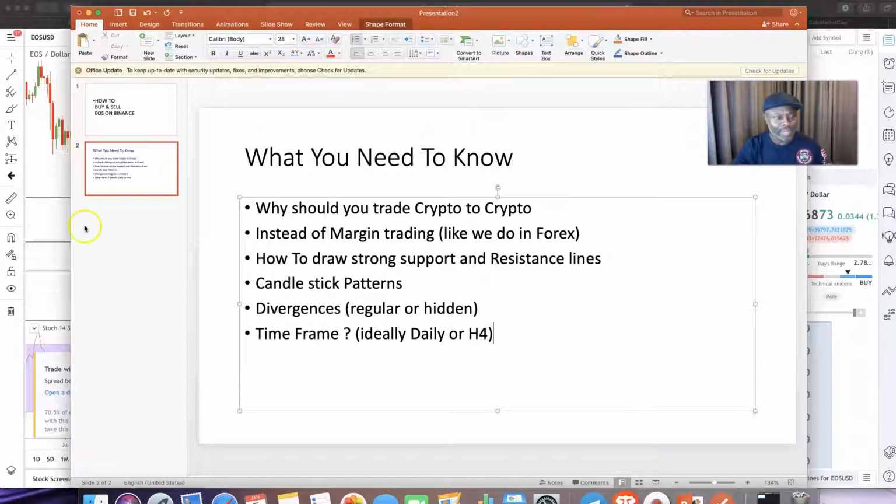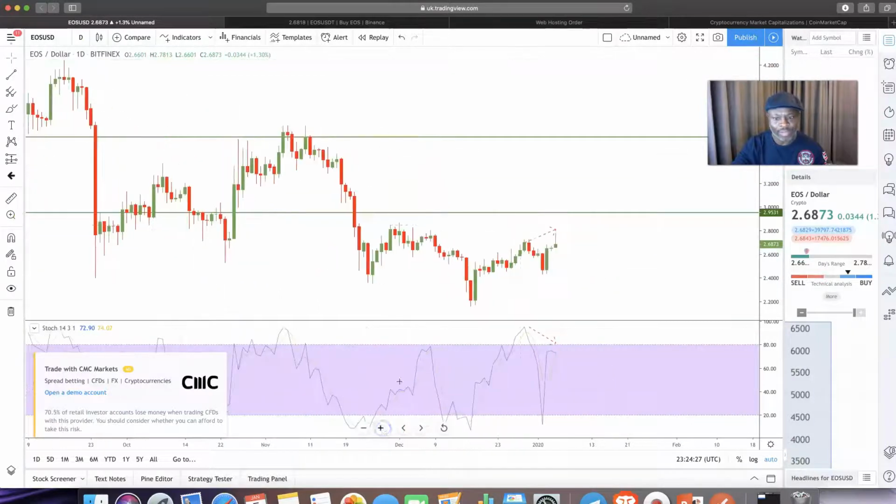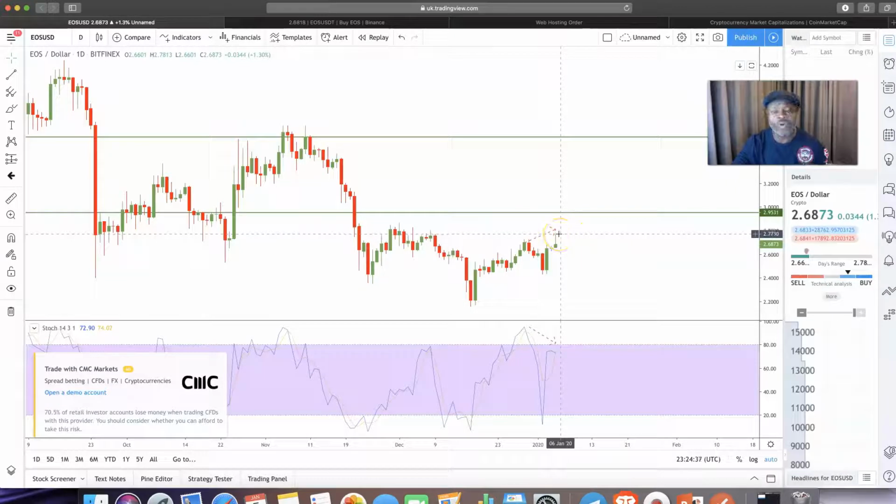And then candlestick patterns, like we can see a pin bar here. You need to understand candlestick patterns, that's the pin bar, as you can see here. So if this closes with this formation, then chances are we're going to see, you can wait for confirmation, maybe a red candle to form, and then you can buy. People buy at 50% of this level. It all depends, but you can wait for confirmation.